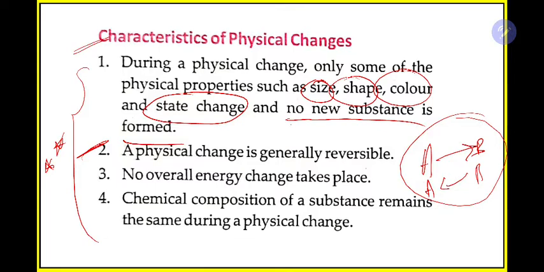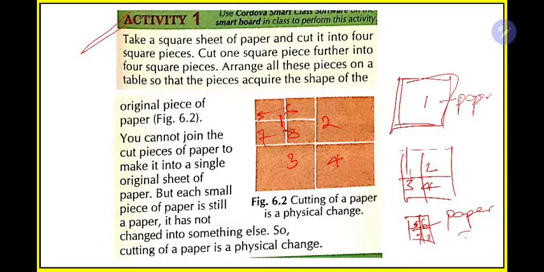No overall energy change takes place. That means in this process no energy change is there, the initial energy and the final energy of the process will be the same. The chemical composition of a substance remains the same during a physical change. So whether you are changing the shape or something else of a substance, the chemical composition still remains the same, it will not change. Example, consider this paper example again.